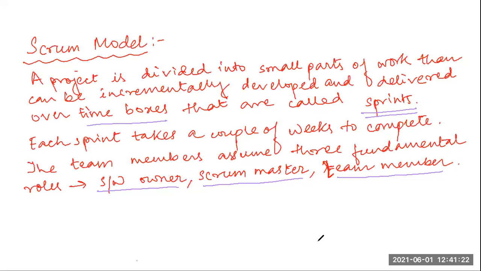So the three categories are: first, those who communicate with the customers; the third category is the team who are responsible for facilitating the development work.